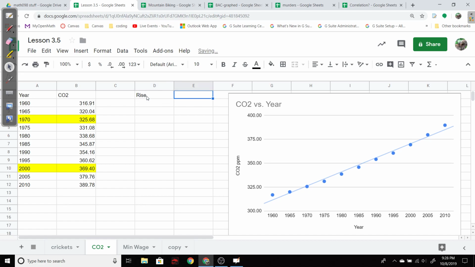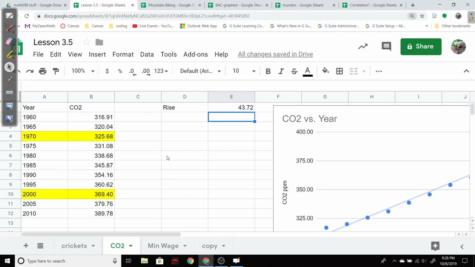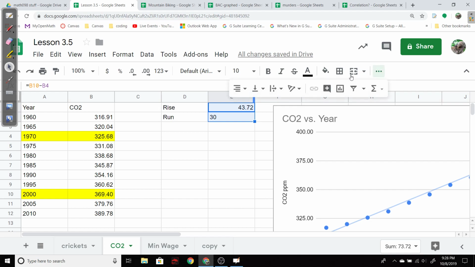Let's go over here. So rise is going to be this second number minus the first one. And the run is going to be the change in dates, which we can see pretty plainly. Oops, forgot to type equals. It's going to be 30 years, but let's have the spreadsheet double check for us. Center those to make it prettier.